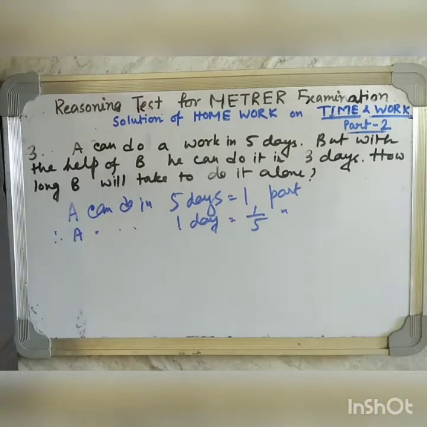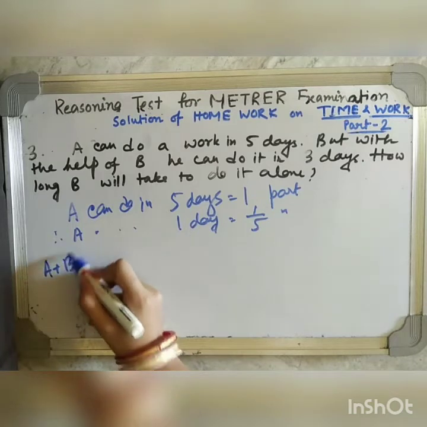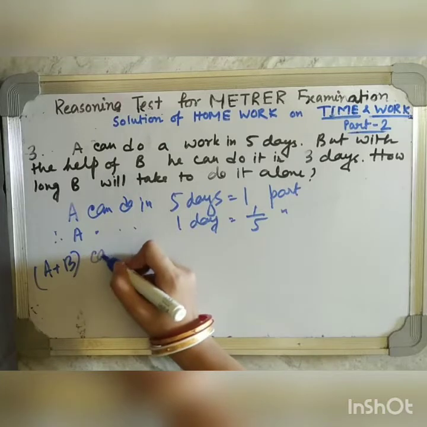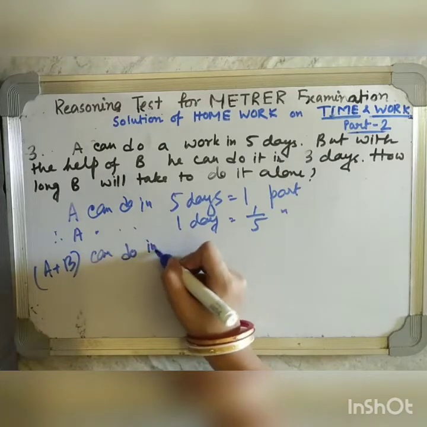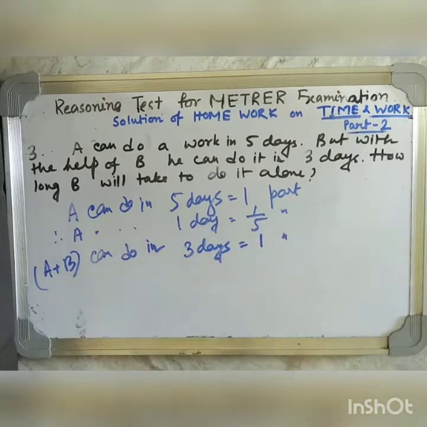Now in the question it is written, but with the help of B, he can do it in 3 days. With the help of B means A and B together. A and B together can do in 3 days is equal to 1 part.